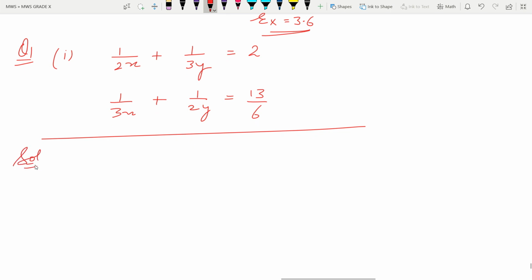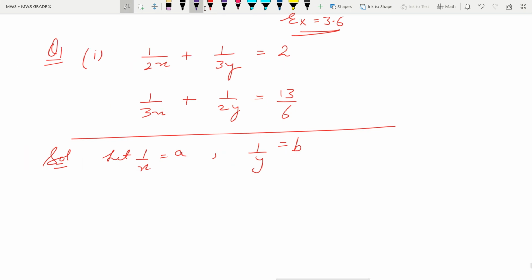Now the solution. In these types of equations, if the variable x or y is given in the denominator, then how to proceed? We have to assume 1 by x and 1 by y as something else. For example, in this equation, let 1 by x is equal to a and 1 by y is equal to b. So this way we are going to practice for the next questions, because after 3 or 4 parts the question you will not be able to solve in another way. So let us practice this way.